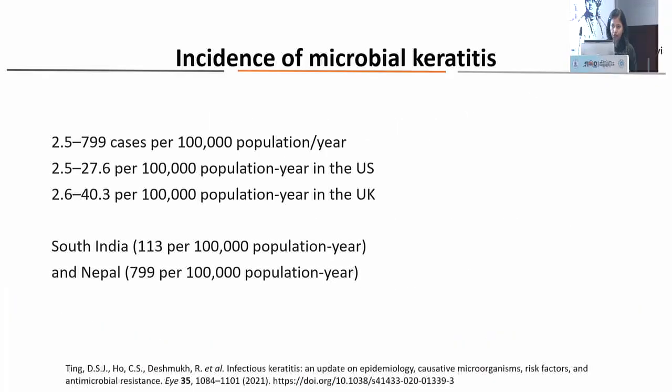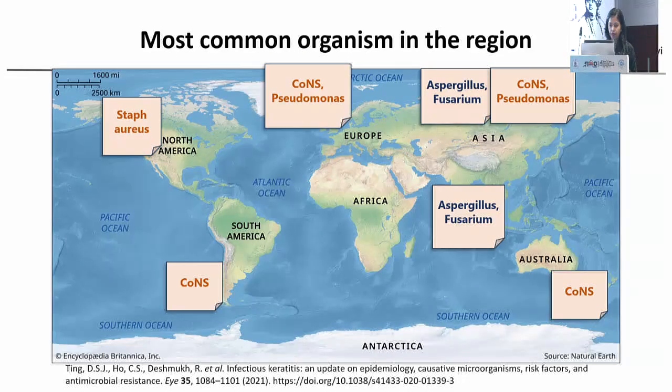Showing the incidence of microbial keratitis in the world, it is 2.5 to 799 cases per 1 lakh population per year. Out of which in the UK it is 2.6 to 40.3 and in the US it is 20 to 27.6. But it is very high in South India and Nepal, where the incidence is 113 in South India per 1 lakh population per year, and in Nepal it is 799.